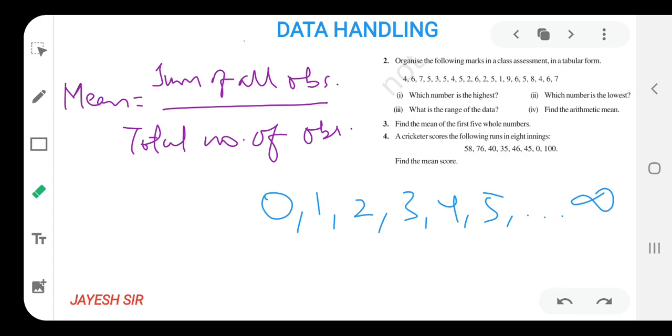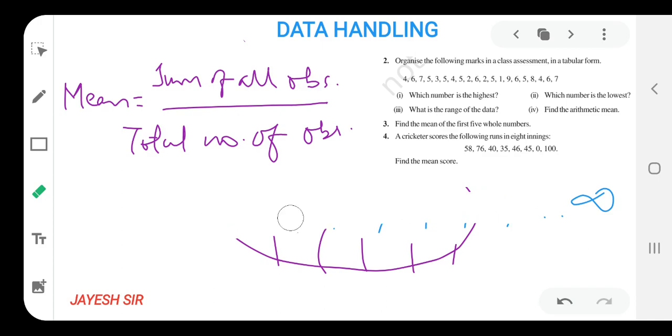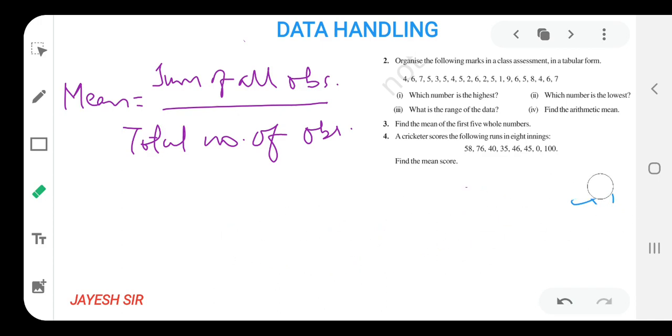Whole numbers begin with 0, 1, 2. But what is asked in the question? First five whole numbers. Which are the first five whole numbers? I am marking over here 1, 2, 3, 4, 5. That means we need to add these five whole numbers, because our question demands only the first five whole numbers. So we'll add from 0 to 4 and find the mean of it.